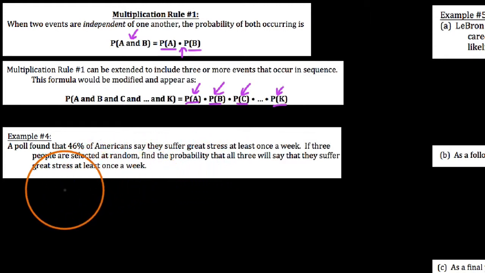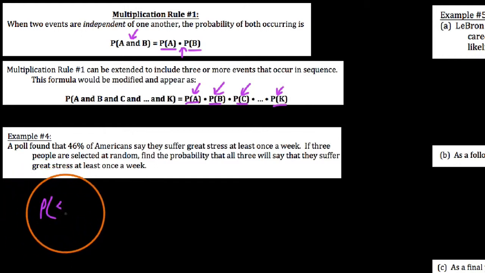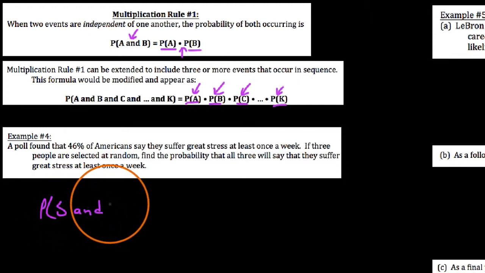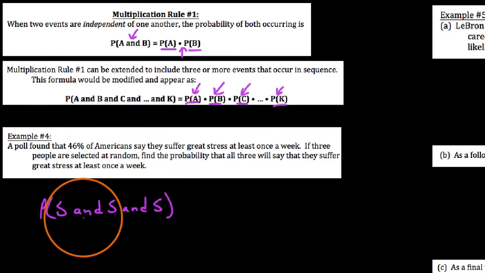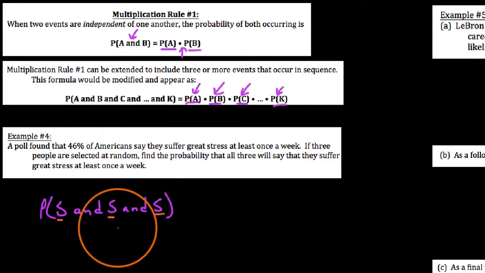The idea is this: when you talk about grabbing three people, we're talking about, first of all, something where we would probably grab one person, and I'll say that S stands for stress. But you're going to grab one person, and then you're going to grab another person from the population, and then you're going to grab a third person from the population. So what we need to do is start by interpreting this as meaning that these three stressed out people, we grab them in sequence, okay?